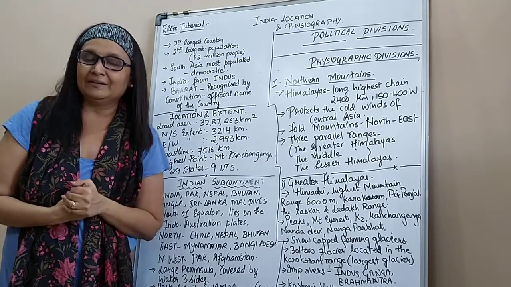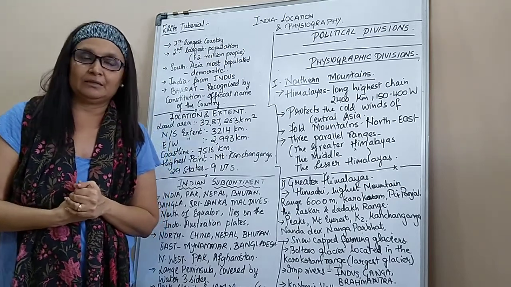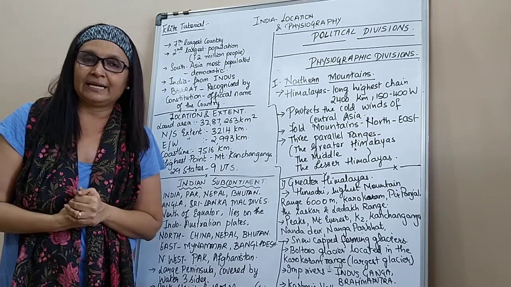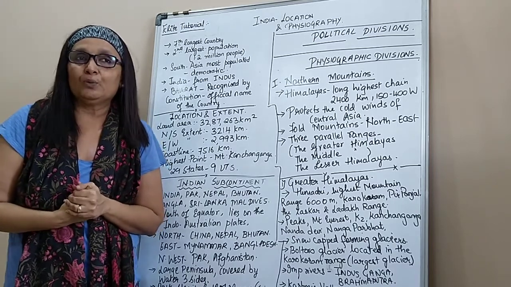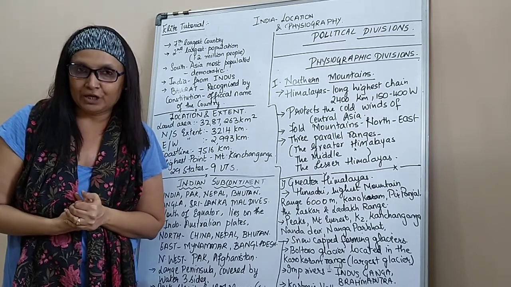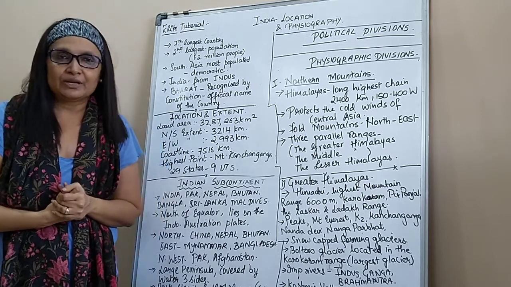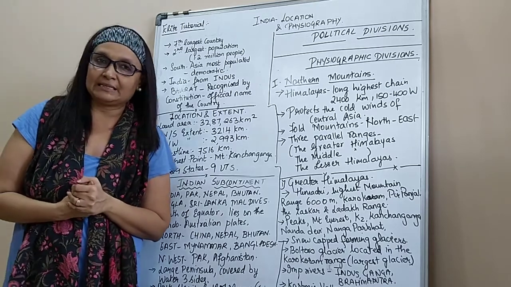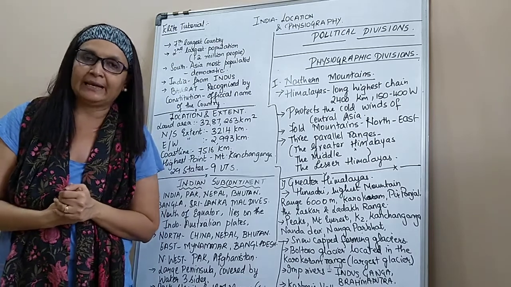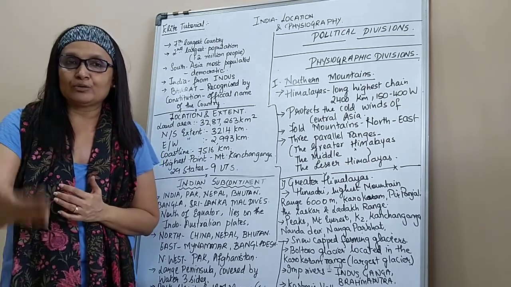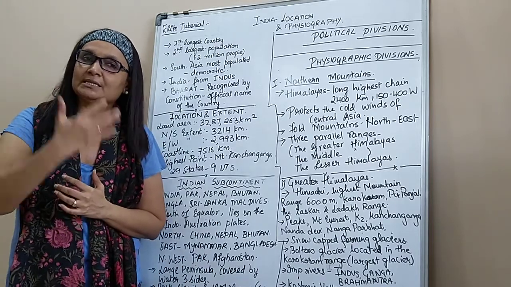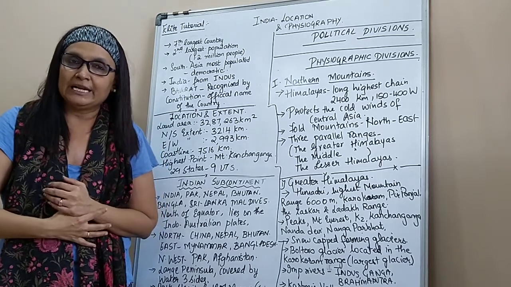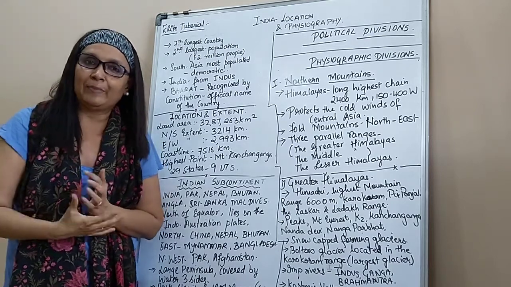Coming to political divisions, again I repeat, as of now we have 29 states and 9 union territories. We have more than 640 districts, and these districts come under talukas and tehsildars, which are taken care of by the gram panchayats, the panchayats and the zilla parishad, then you have the legislative assemblies, and then you have the parliament.